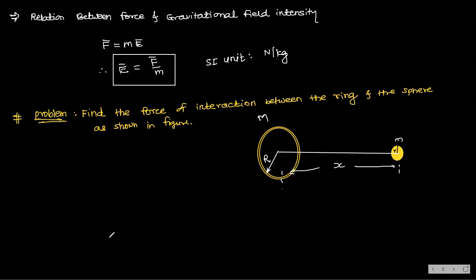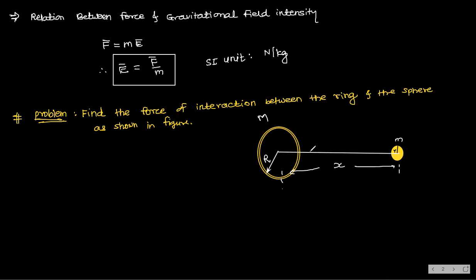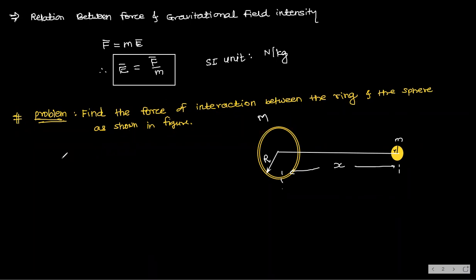Now you see, this is a very simple question. Just now we have learned this formula, when the object is at an axial point of a ring. So what is the electric field here, meaning gravitational field intensity here?